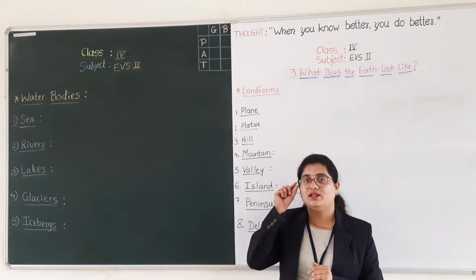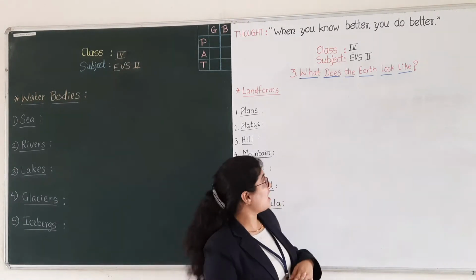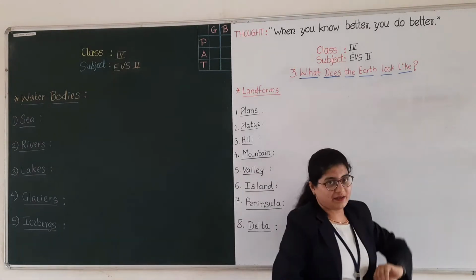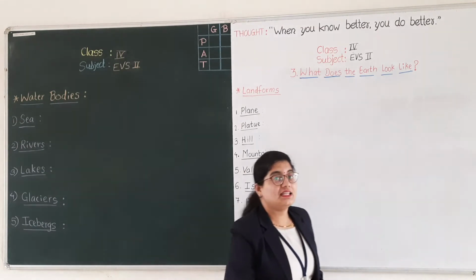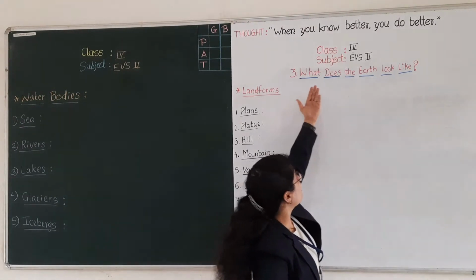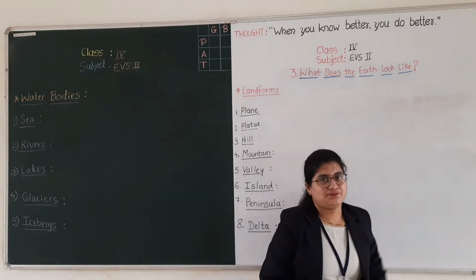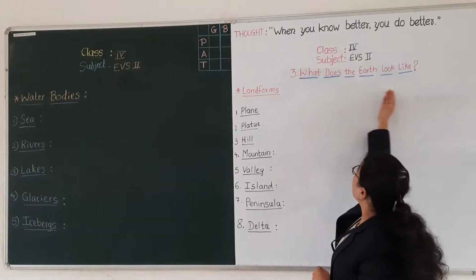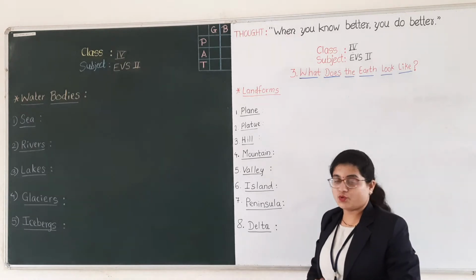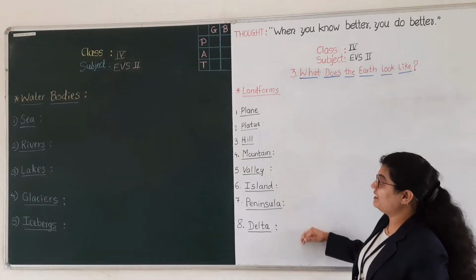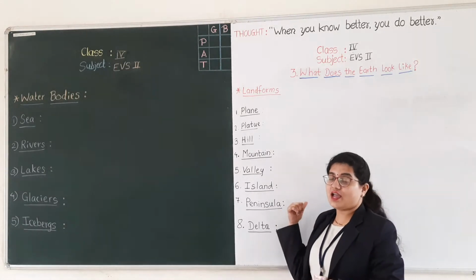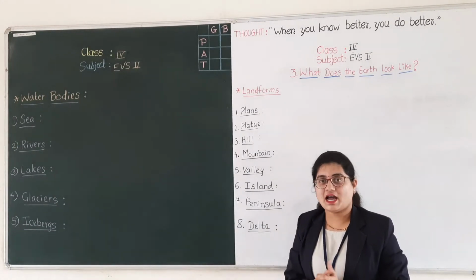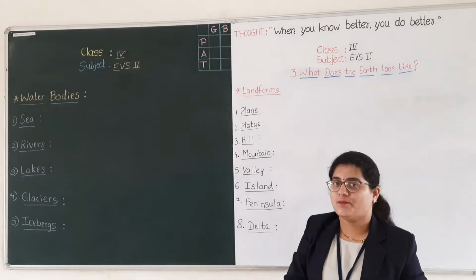Okay? Now, in today's class, we are going to start the third lesson, that is, "What does the Earth look like?" What is the name of the lesson? The name of the lesson is, what does the Earth look like? You have to write this name of the lesson in your EVS notebook, and also you have to write all these things which I am going to write on the board. Are you ready? Good.